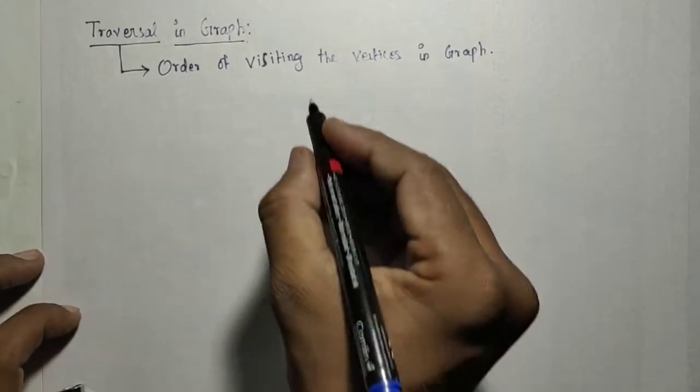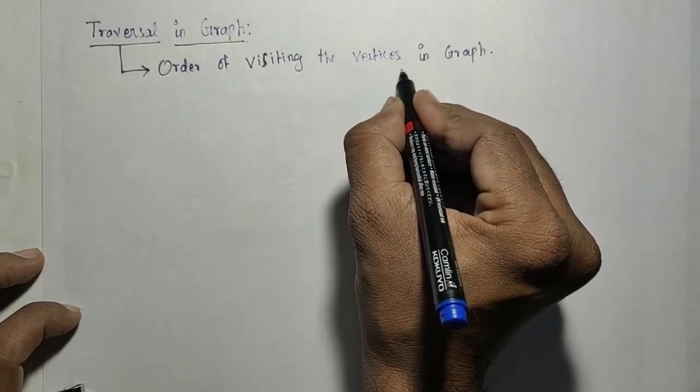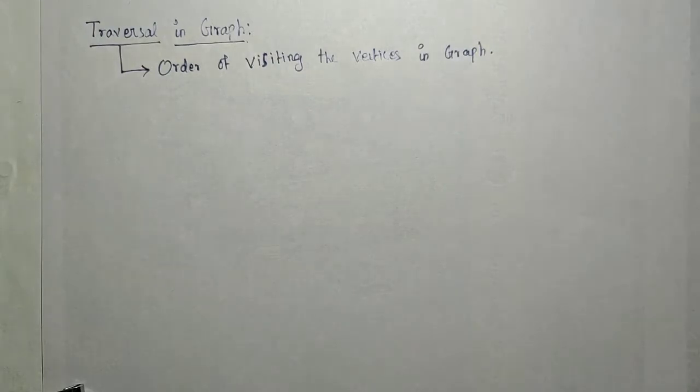If I store the elements in a tree, we will start processing nodes from the root. From the root I can visit all the nodes. Similarly, whatever the data structure, we need some order to process all the nodes. That order is what is called the traversal in graph. In which order can I visit all the elements? That is a traversal in graph. It is an order of visiting the vertices in a graph.